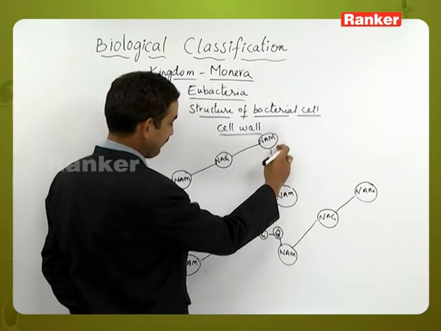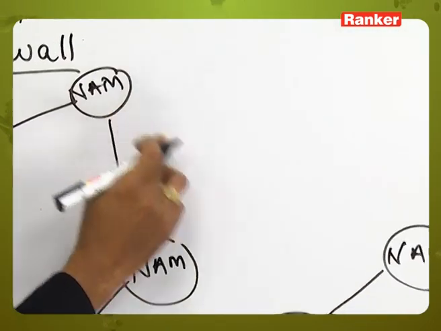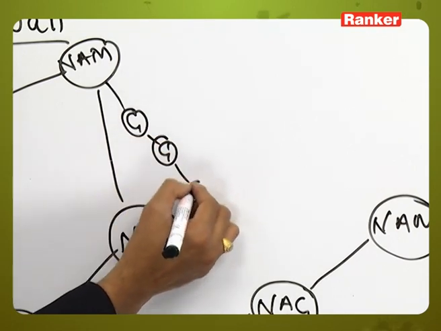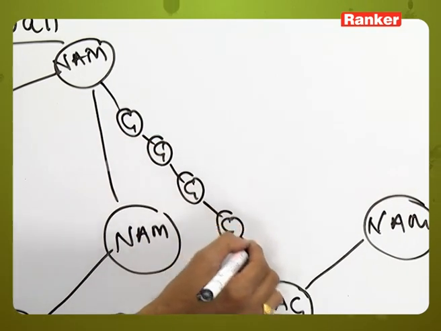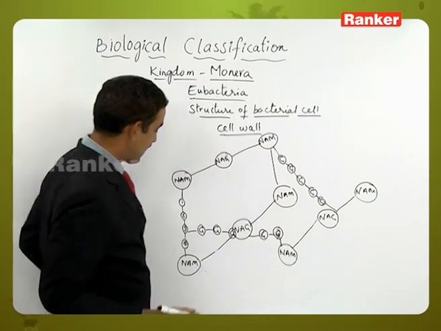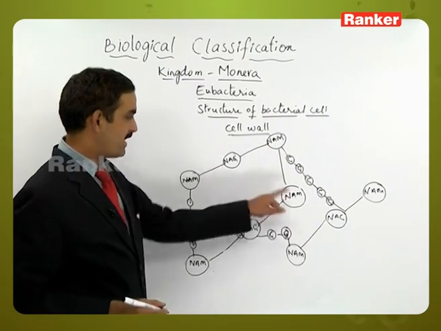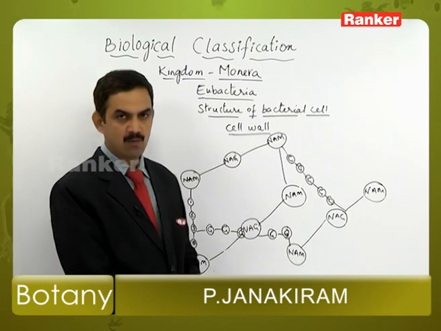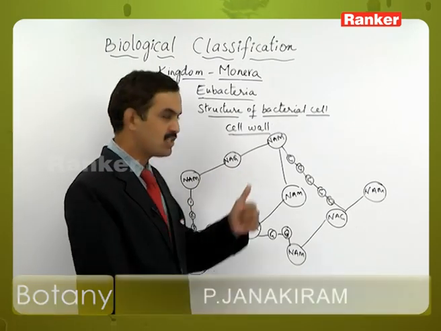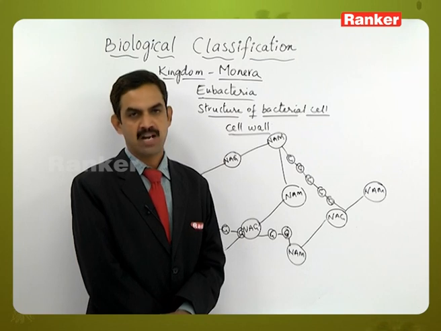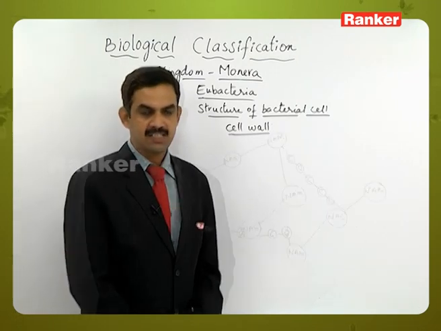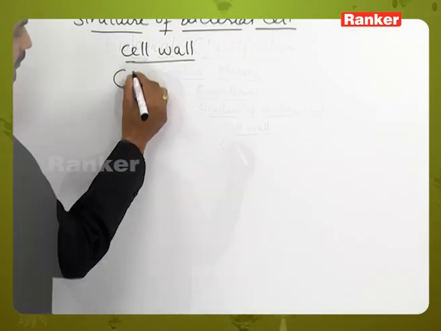So this NAM is also bound to the next group like this with the glycosidic bonds. So likewise the horizontal binding and the vertical bonding is present in the organization of the cell wall, where the NAM and NAG are in alternate forms with the help of the glycosidic bonds.